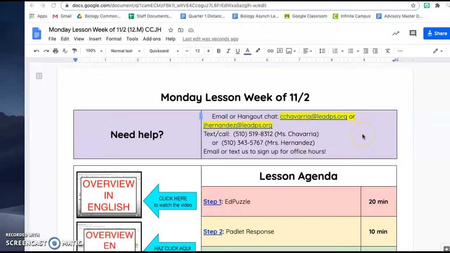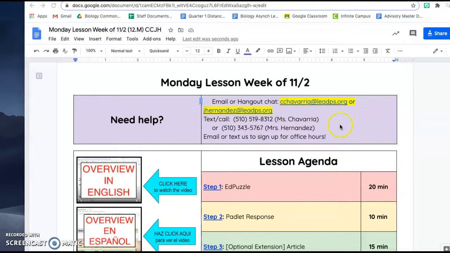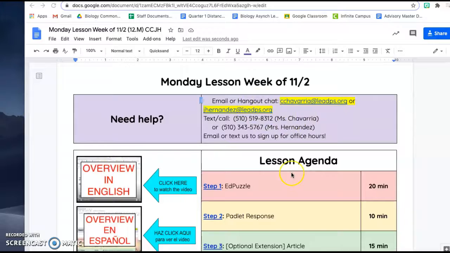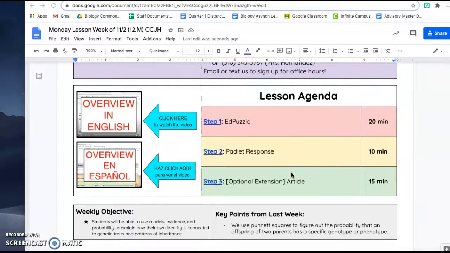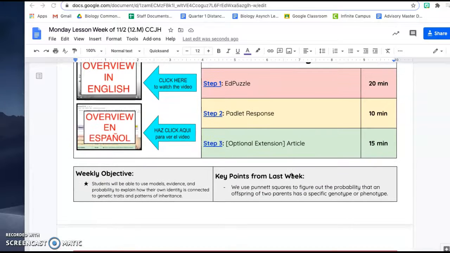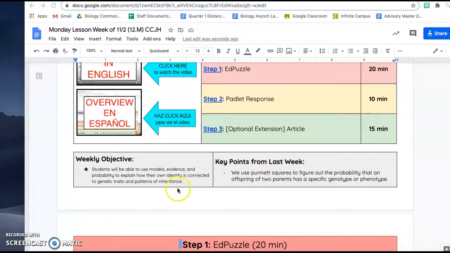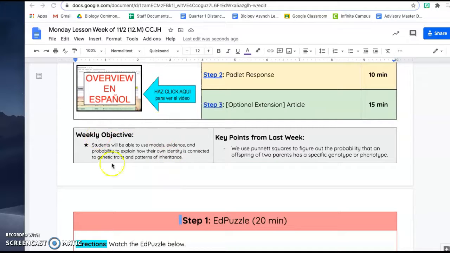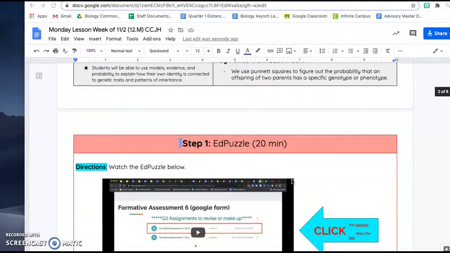I'm going to go over Monday's lesson for the week of November 2nd. If you have any questions, please email or text us at the information provided above. You will be completing an Edpuzzle, a Padlet response, and the optional extension will be an article. Your weekly objective, you can find it here, and here you can find key points from last week.